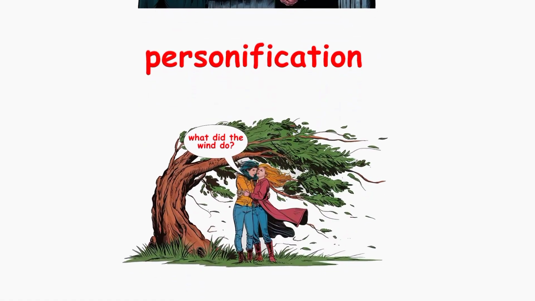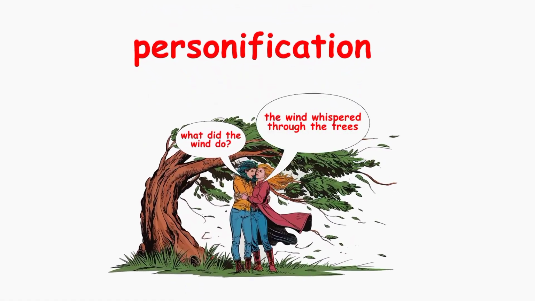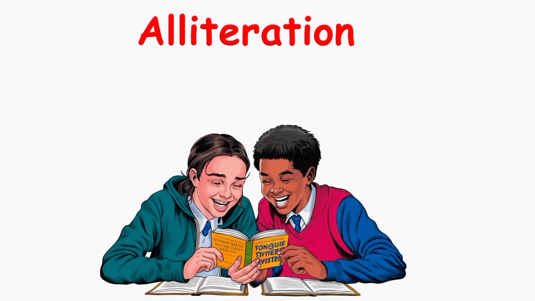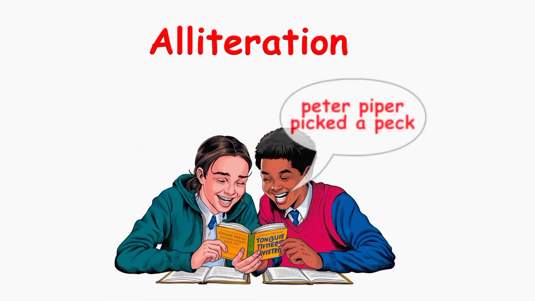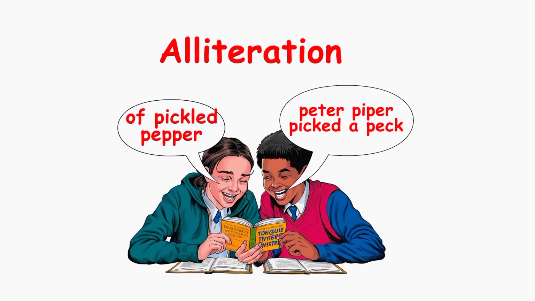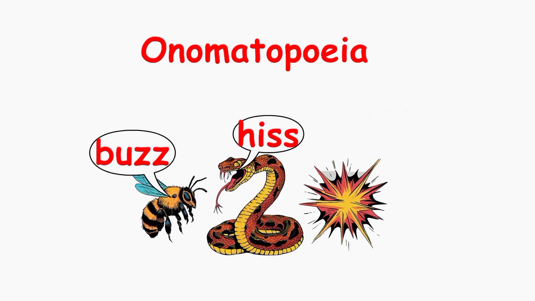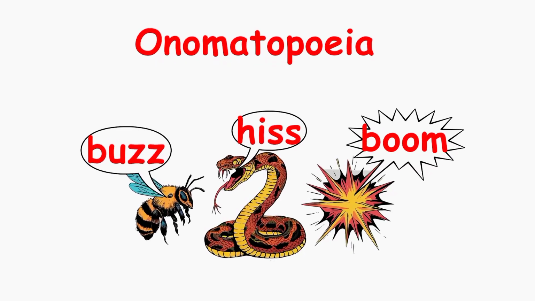Personification, giving human traits to non-human things. The wind whispered through the trees gives the wind the human ability to whisper. Alliteration, using words that start with the same sound close together. Peter Piper picked a peck of pickled peppers is a famous example. Onomatopoeia, words that sound like what they mean. Buzz, hiss, and boom are examples that mimic the sounds they describe.